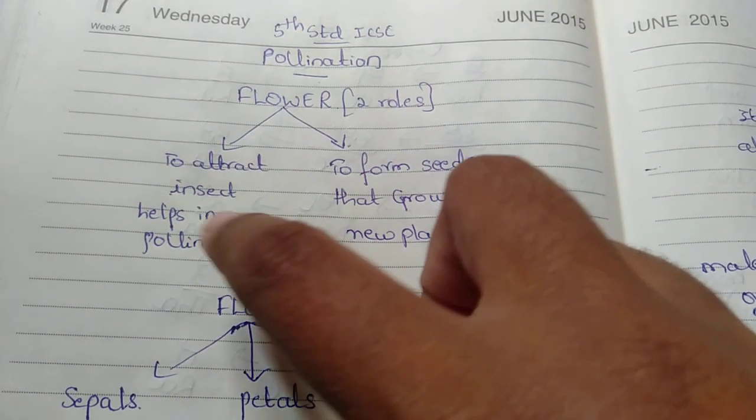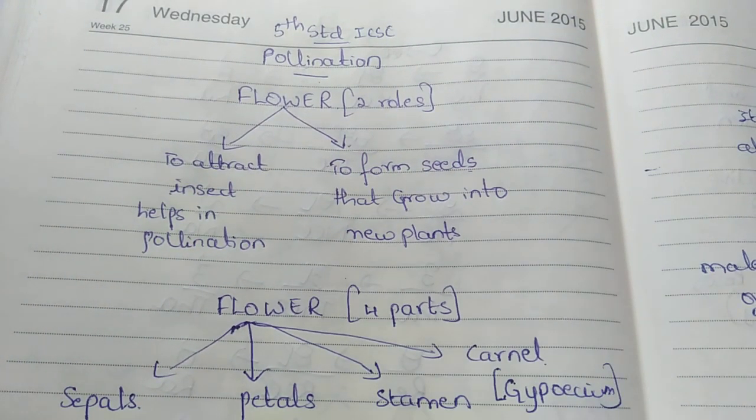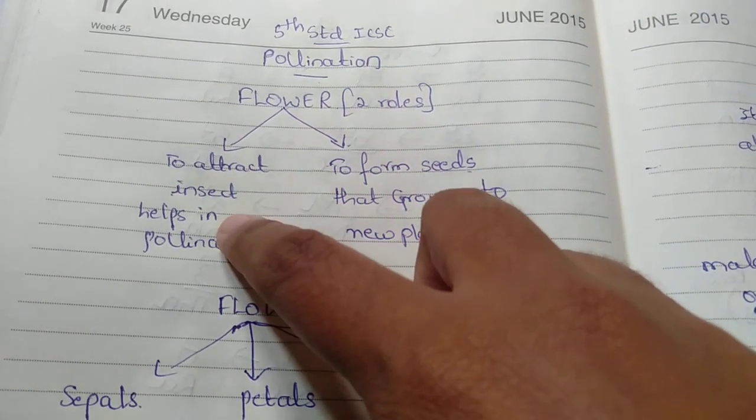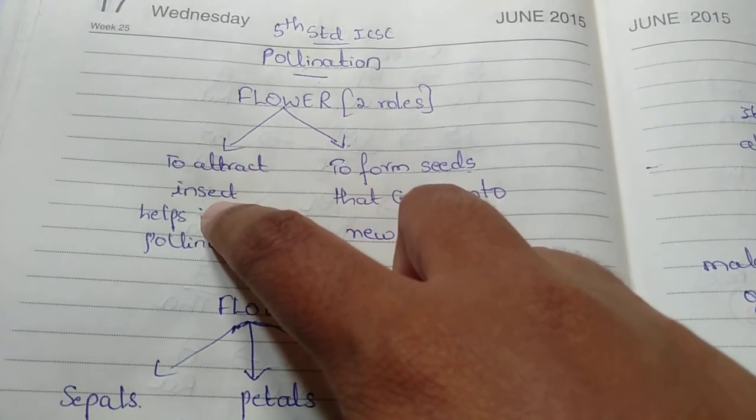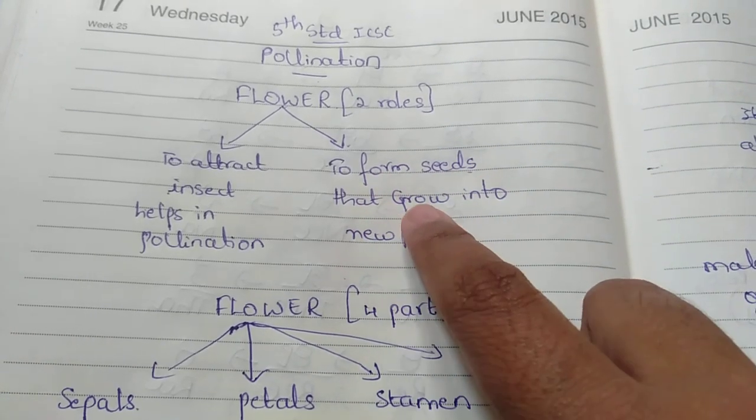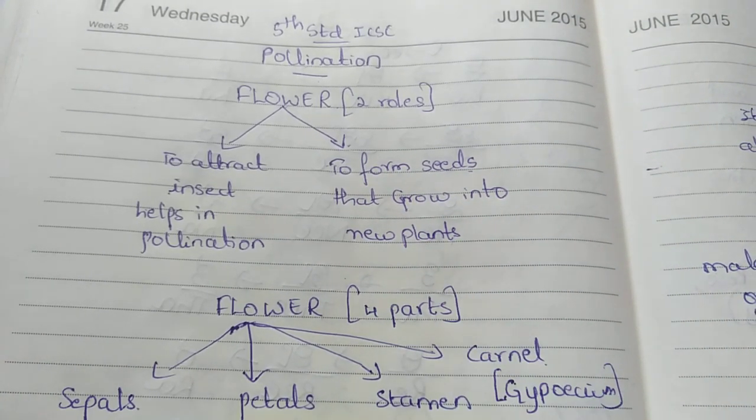This other thing I will leave out because I don't know yet what pollination is, so how can I tell it? I'll tell only this much: to attract the insect, which is already known to us, and then to form the seeds that grow into the new plant. That I can tell you because the seeds are taken from the flower only.